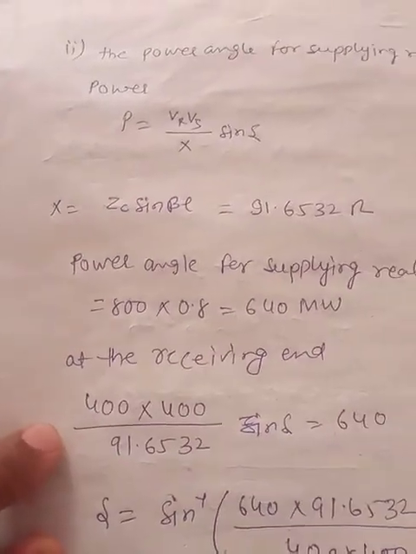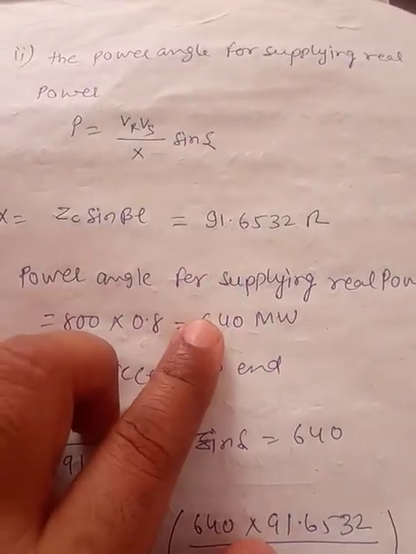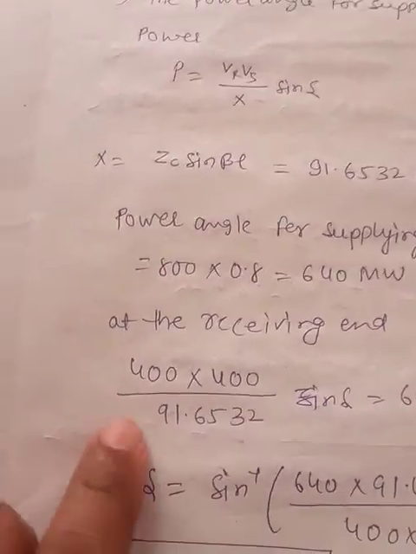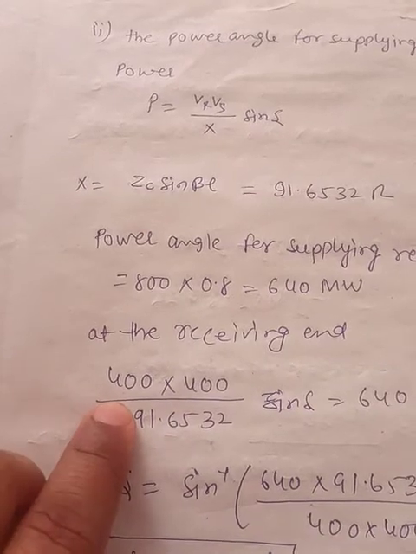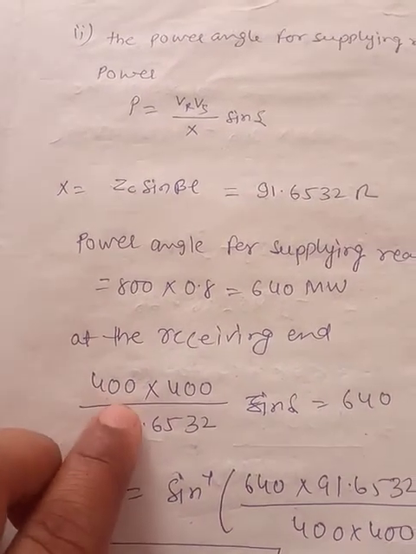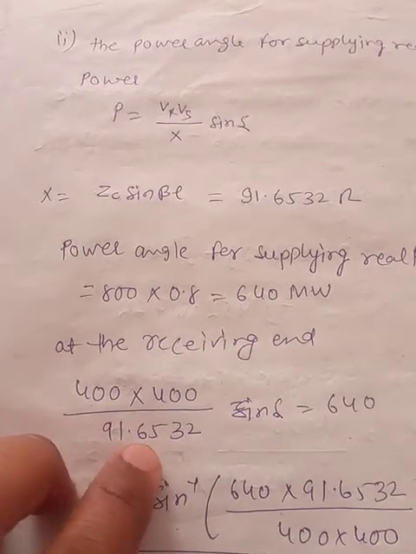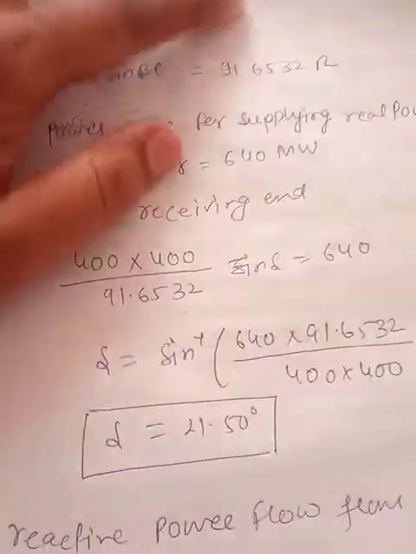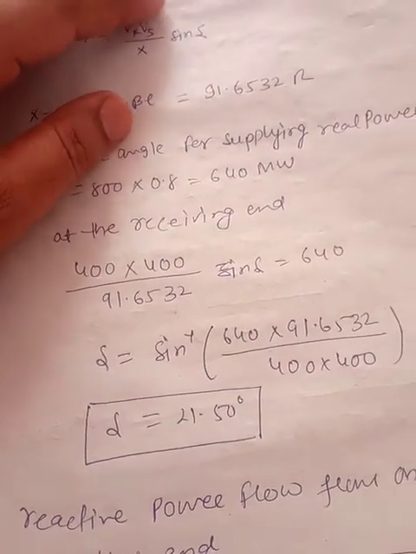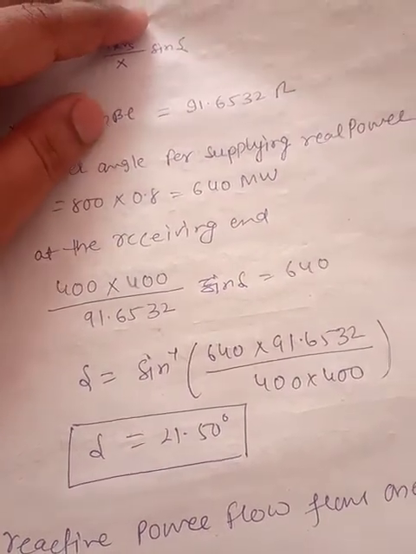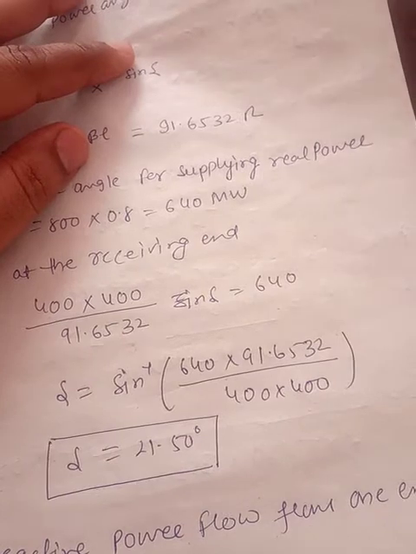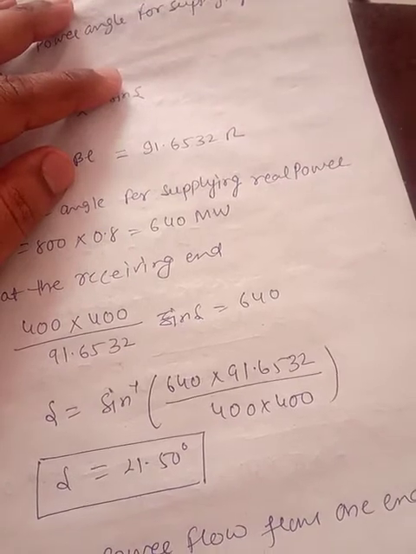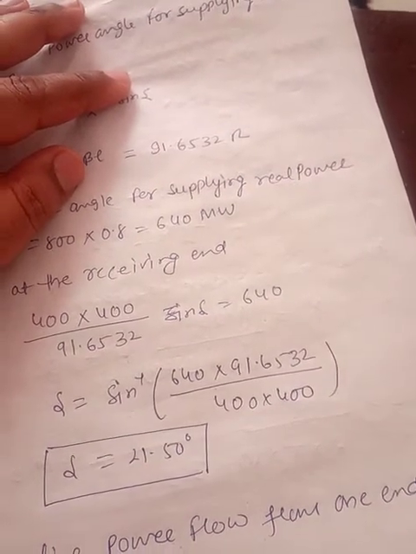Now if you want to calculate the load angle for supplying the real power of 640 megawatt, we can calculate by this formula by putting the values of Vs and Vr in this equation. It can be written: 400 into 400 upon 19.6532 sin delta equals 640. Simplifying, delta equals sin inverse of 640 into 19.6532 upon 400 into 400, so delta equals 21.50 degrees.